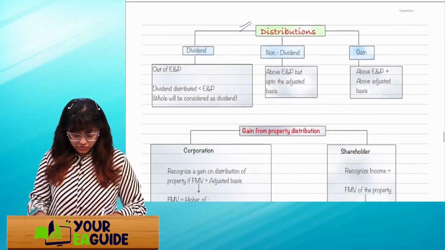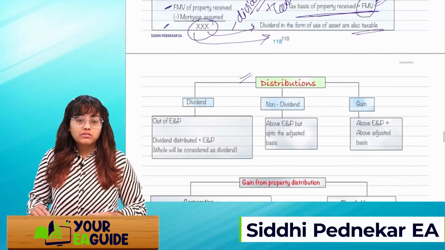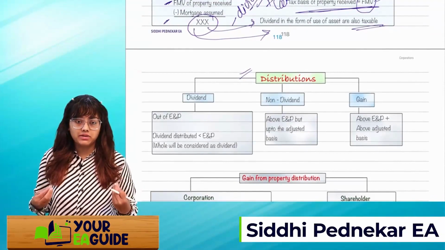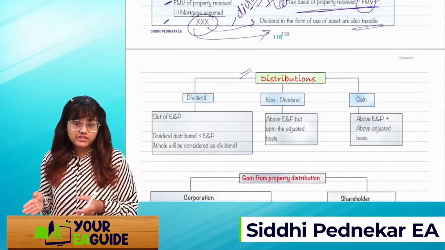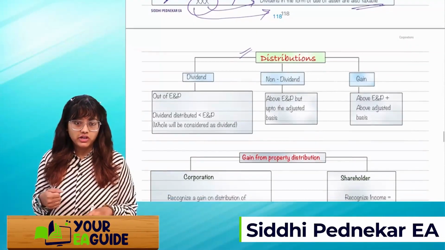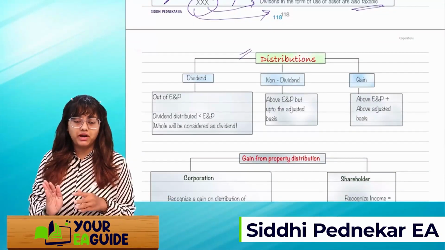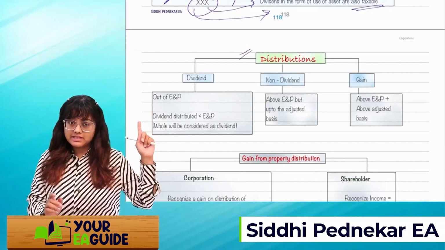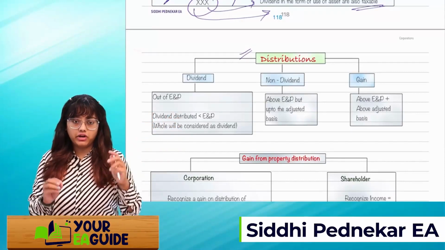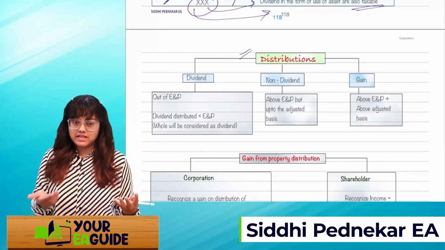Next is distributions. So how the distributions will be taxable, and whether it will be considered as a dividend distribution or as a non-dividend distribution. For that, we'll bifurcate the whole amount of distribution into three parts. First is dividend, next is non-dividend, and the third is gain. Whatever will be the remaining will be considered basically as a gain.